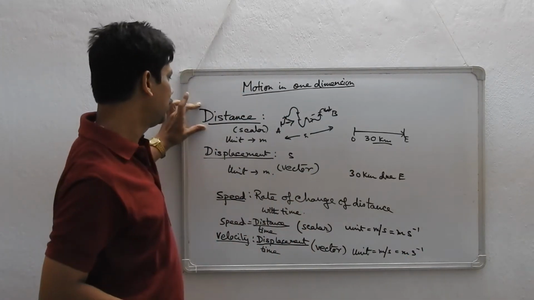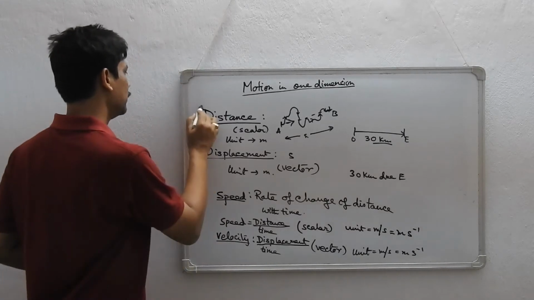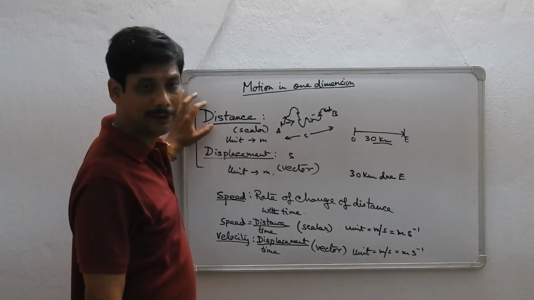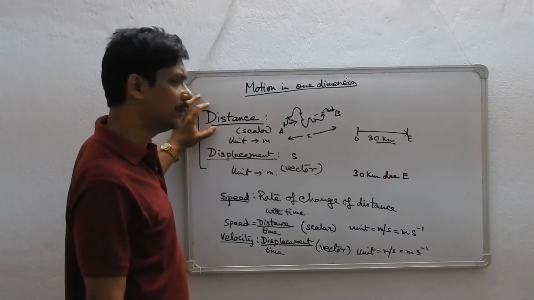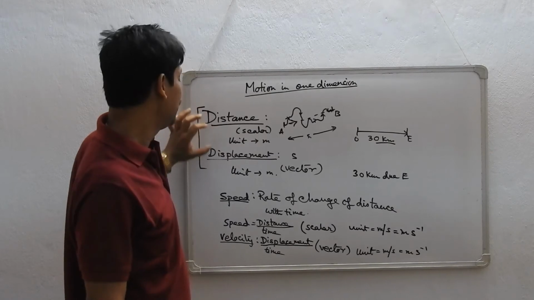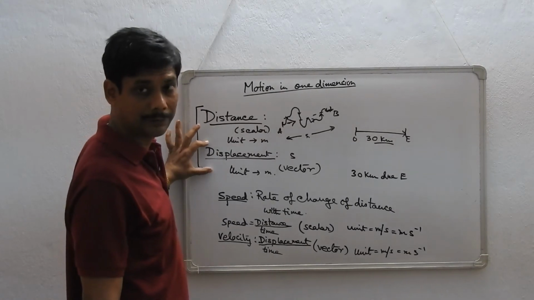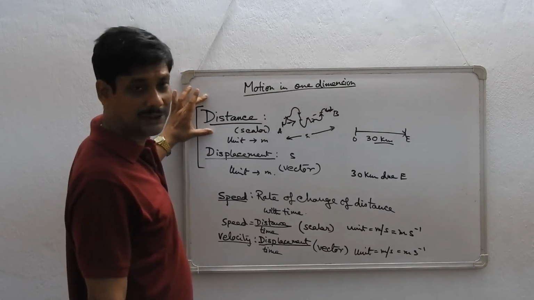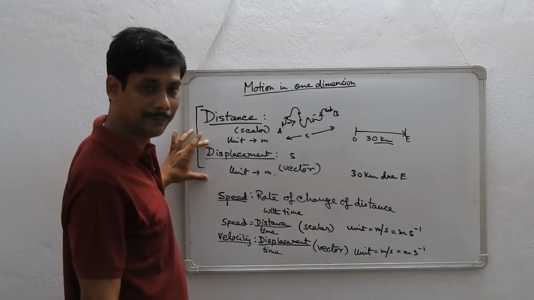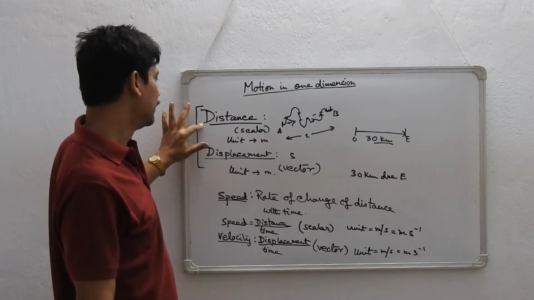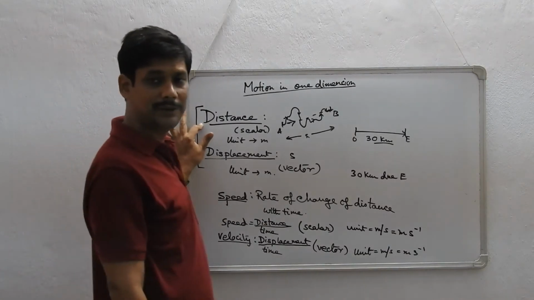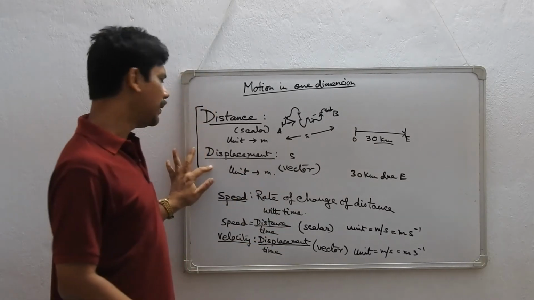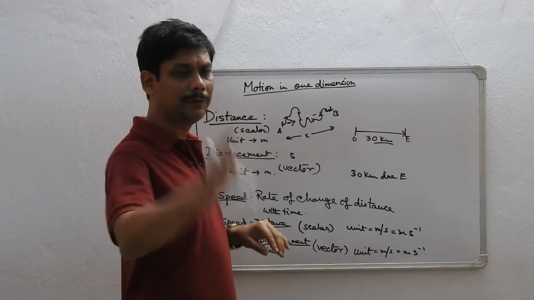We need to know the differences between distance and displacement. What is the difference? Of course, you start off with the definition. First, distance is the actual length of the path traveled by a body. Displacement is the shortest distance from the initial to the final position. Distance is a scalar quantity. Displacement is a vector quantity. Distance of a moving body can never be zero. It has to have some magnitude. Displacement of a moving body can be positive, negative or zero.